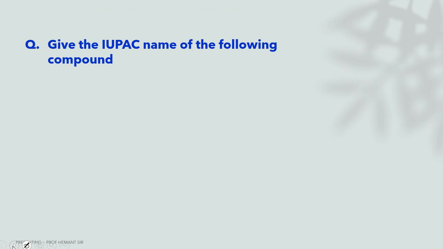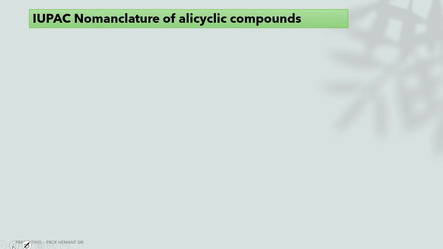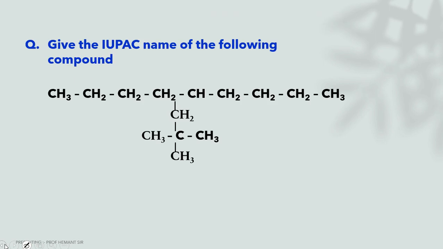Let's see the next example. Give the IUPAC name of the following compound. With the help of the previous rules, let's see how to label the organic compound according to IUPAC.